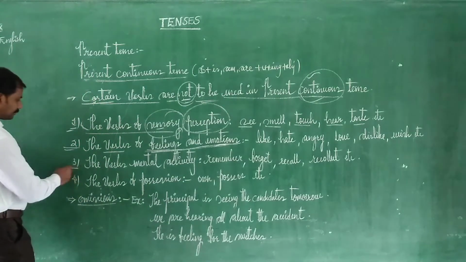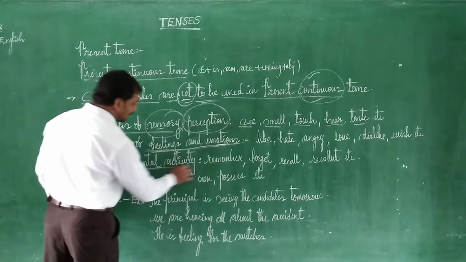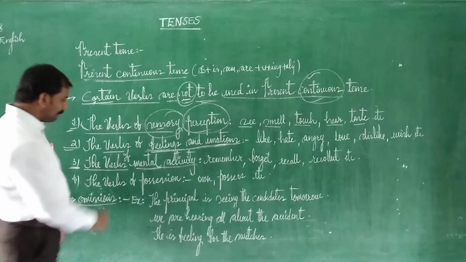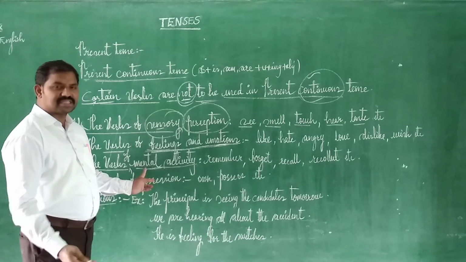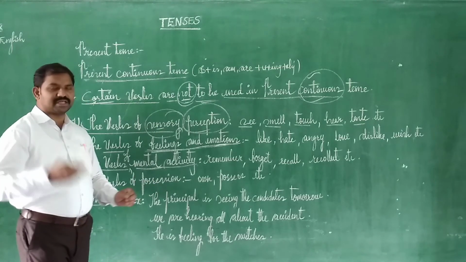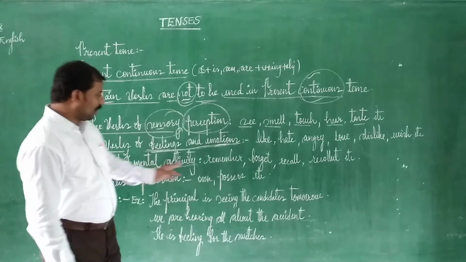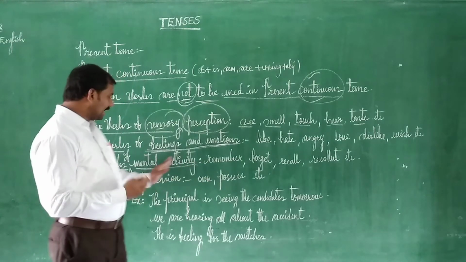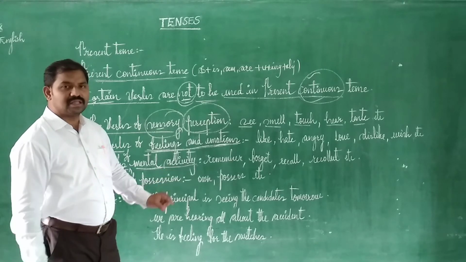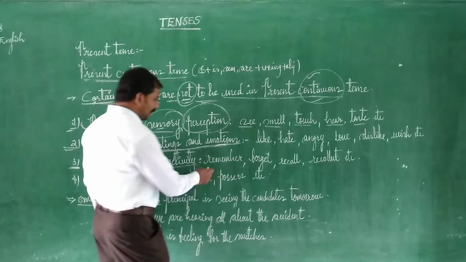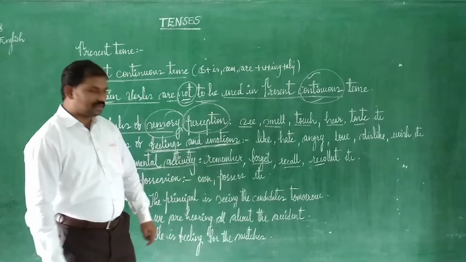Next, the third one, the verbs of mental activity. Mental activity is nothing but what? The work of the brain. For example, the prefrontal cortex, and whatever the brain works on. So when we talk about the activity of the brain, better you don't use those related verbs in the present continuous tense. For example, I have written remember, forget, recall, recollect. These are all of mental activity.